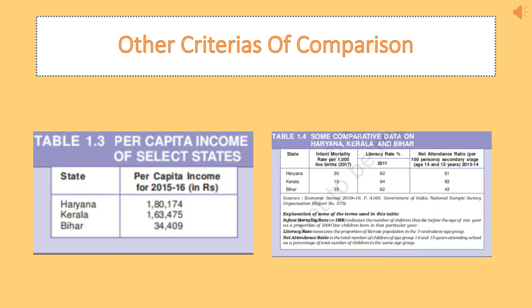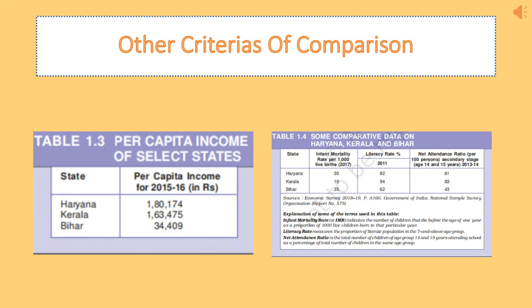Now we will look into another table in your NCERT textbook, that is table 1.3 and table 1.4, as you see here. First we will look into table 1.3. It shows 3 states in our country, and the per capita income of these 3 states. The 3 states are Haryana, Kerala and Bihar, and their per capita income is given.